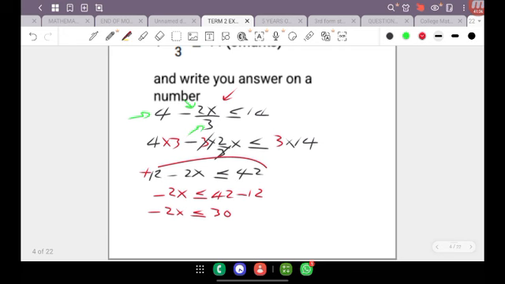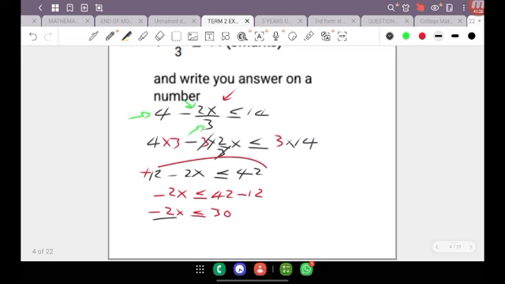Now, here's the trick. What you want to do, guys, is remember that once you're dividing or multiplying both sides of an inequality by a negative coefficient, do not forget to reverse the sign. What do I mean?